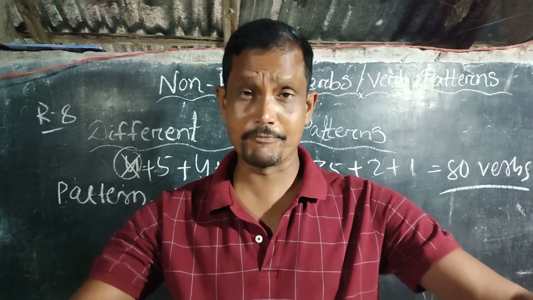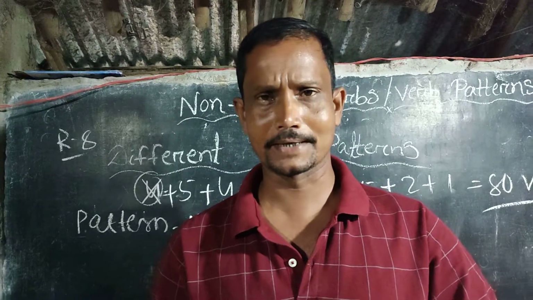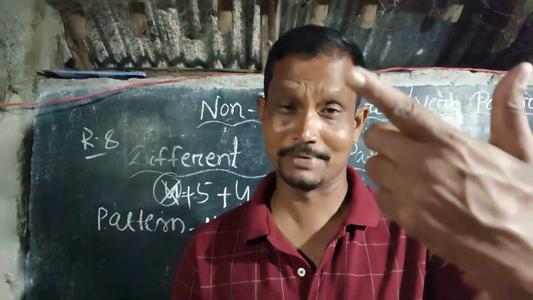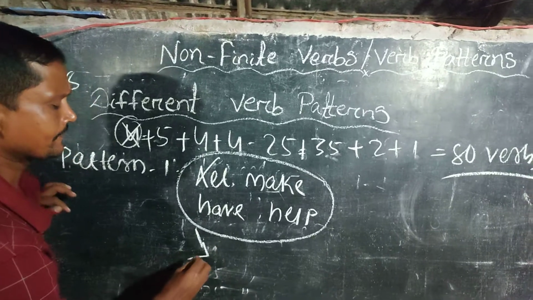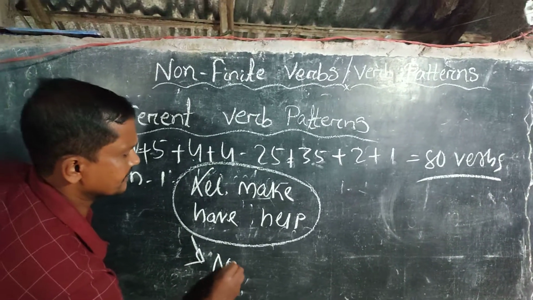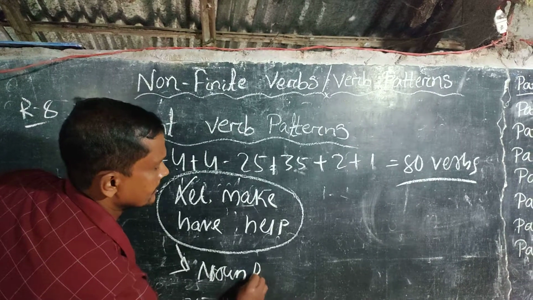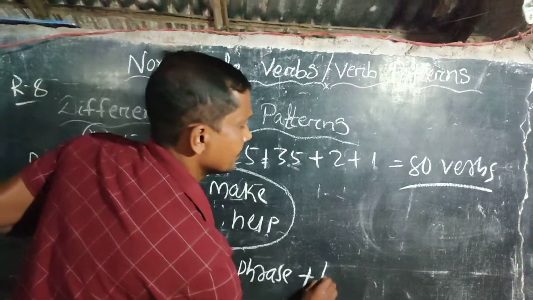And what is the verb pattern these 4 verbs take? These 4 verbs take the verb pattern that is noun phrase plus bare infinitive. Noun phrase plus bare infinitive.